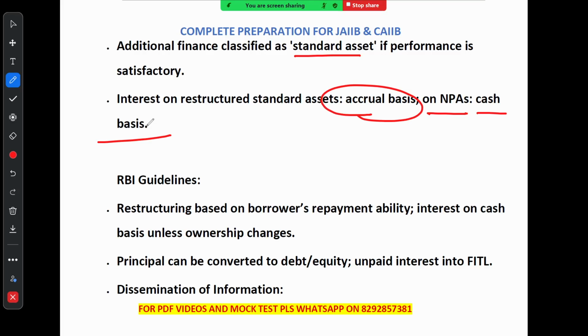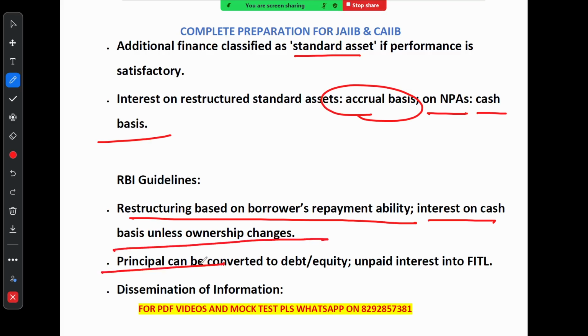So according to the RBI guidelines, any restructuring should consider the borrower's ability to repay. If there is no change in the ownership, interest must still be recorded on a cash basis. Additionally, you can see restructuring based on borrower repayment capability, interest on cash basis until ownership change. Now what is the next point? The next point is the bank has the option to convert the principal amount of the loan into debt or equity, and any unpaid interest can be turned into FITL, that is called funded interest term loan. These rules help ensure that the bank makes fair decisions while supporting the borrower.